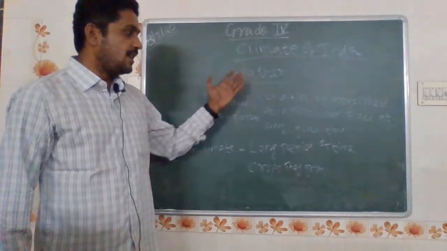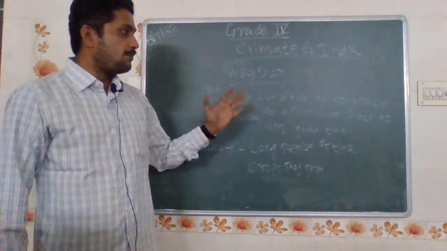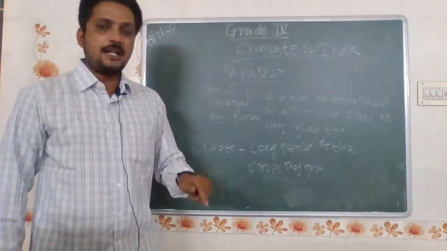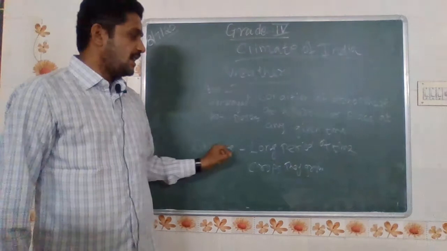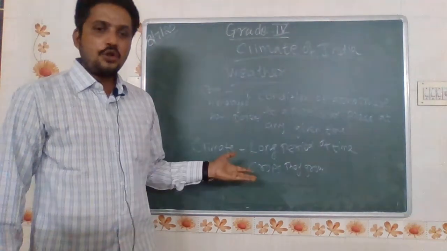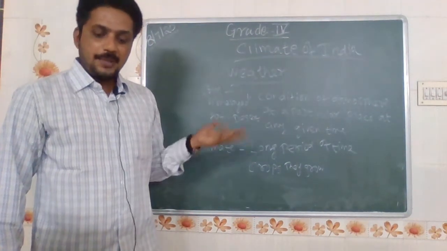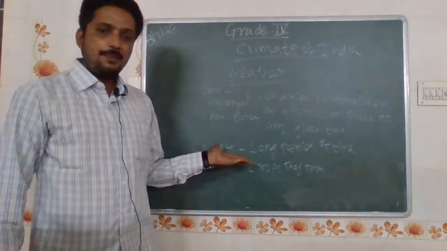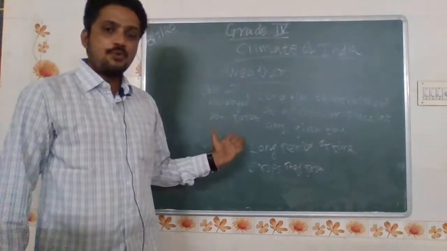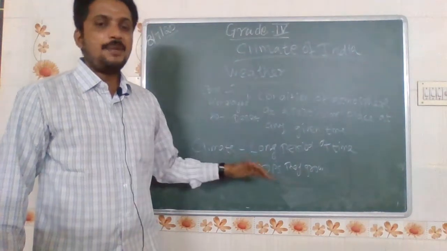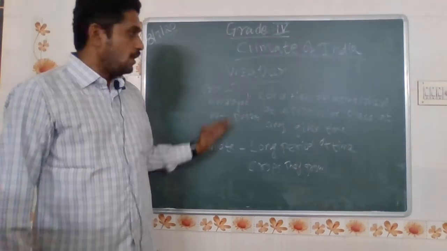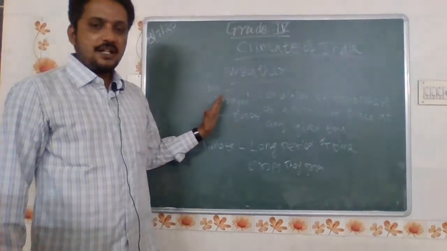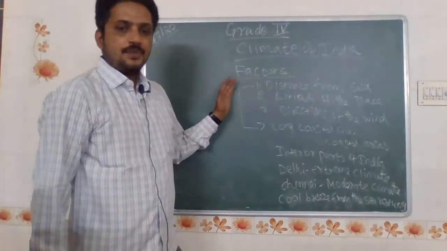Don't confuse the weather and the climate. Weather is the atmosphere at a particular place at any given time. But climate is a long period of time, like the crops they grow, the festivals they celebrate, and the harvesting people follow. Whatever crops they grow in a particular climate is known as climate. So please don't confuse weather and climate.